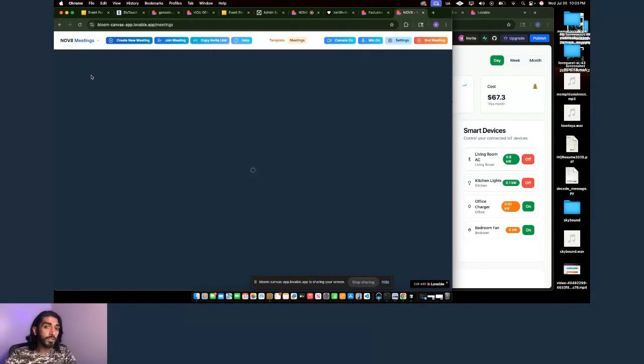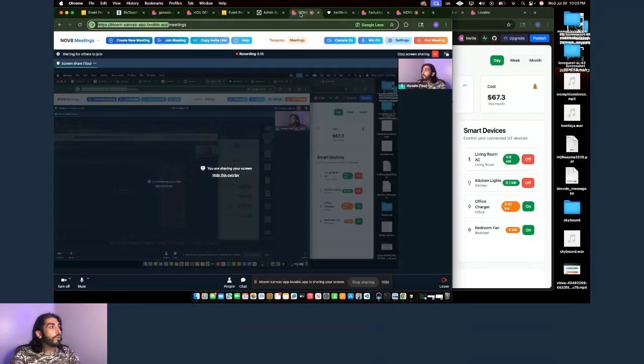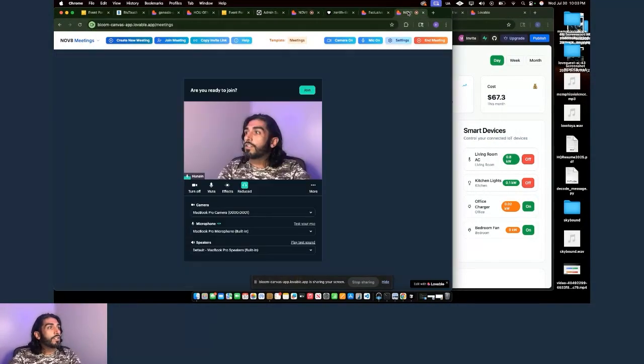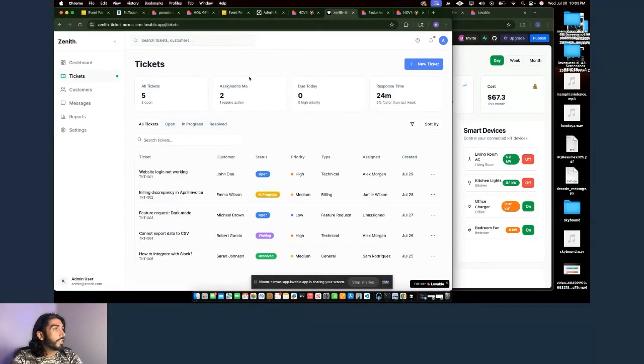And the tool that I'm actually presenting off of right now is a meeting tool that I have called Innovate Meetings. As you can see, it's going back over here. So I actually created and implemented this using APIs and things like that. And I'm hosting and doing screen share right now with one of the apps I created in Lovable.